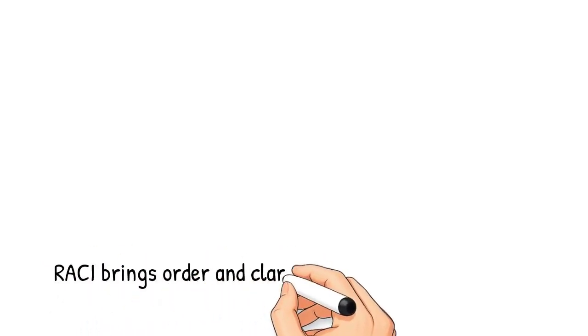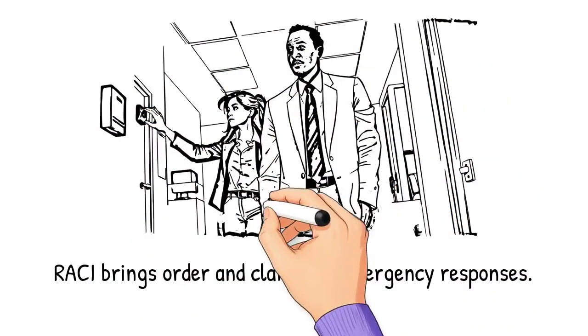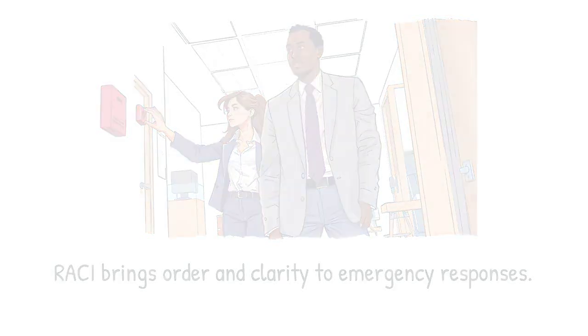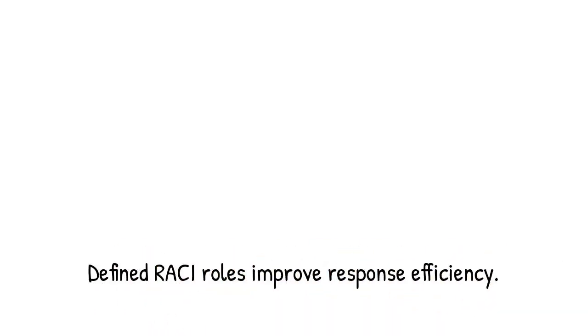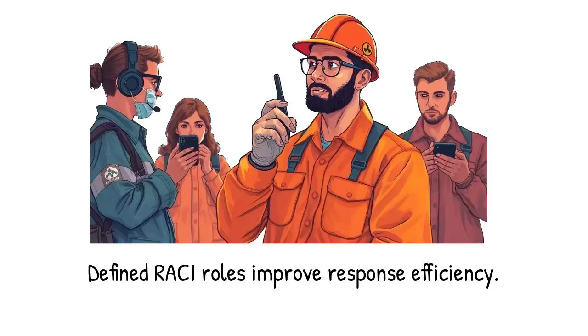RACI also strengthens emergency response planning. During emergencies, confusion kills. If people do not know their roles, response becomes chaotic. With RACI, every emergency action has a clear owner. The responsible person activates alarms. The accountable person oversees evacuation. Consulted experts provide guidance on chemical spills or fire behavior. Informed groups receive communication updates. This clarity reduces panic and increases response efficiency.